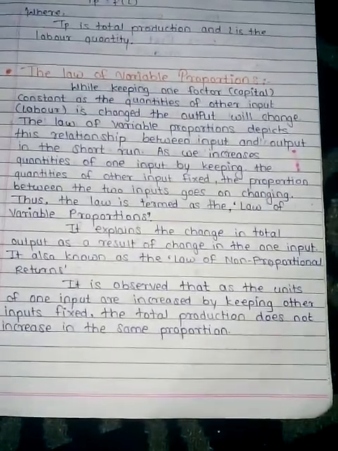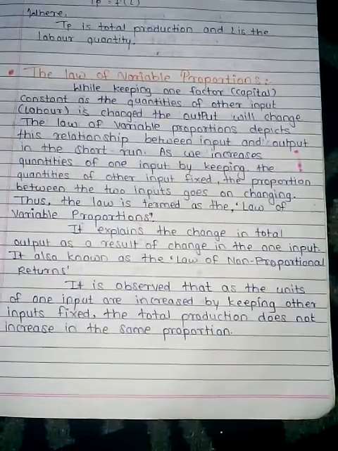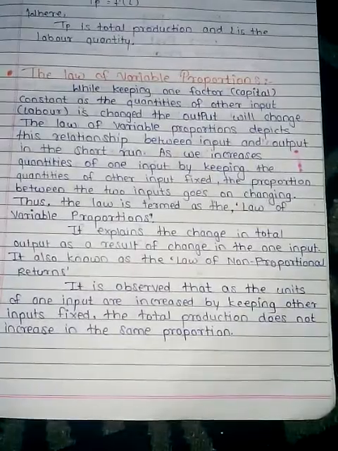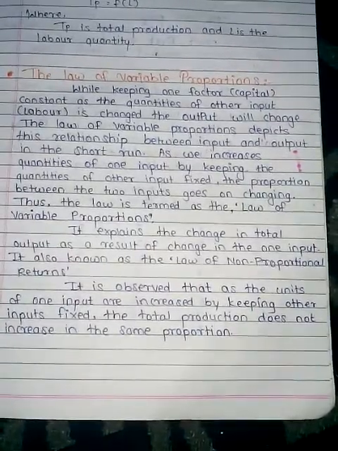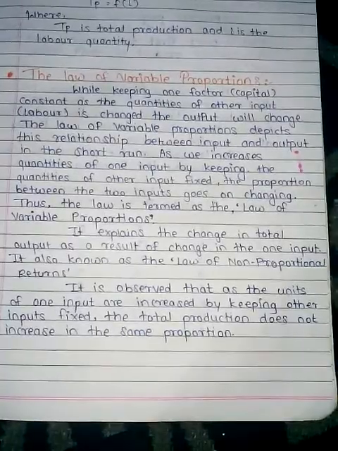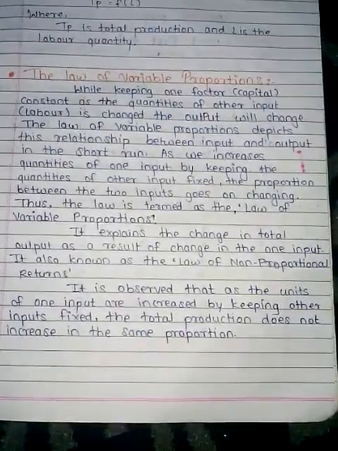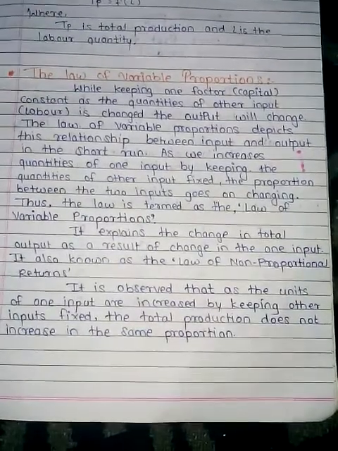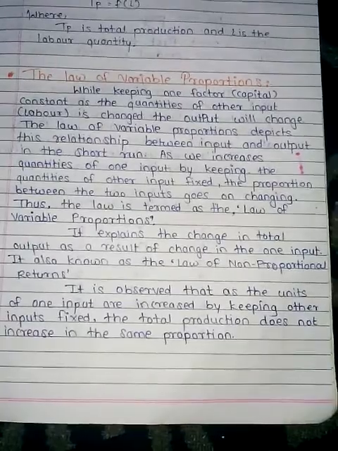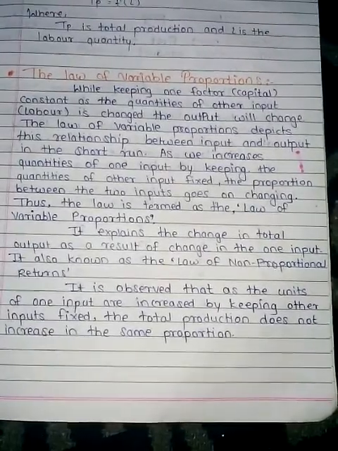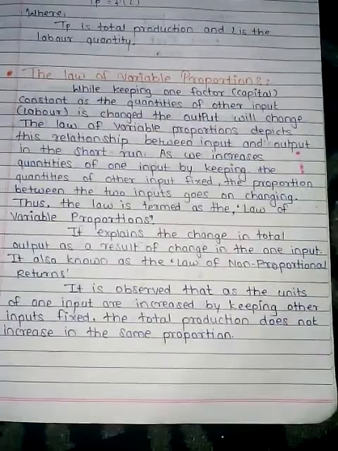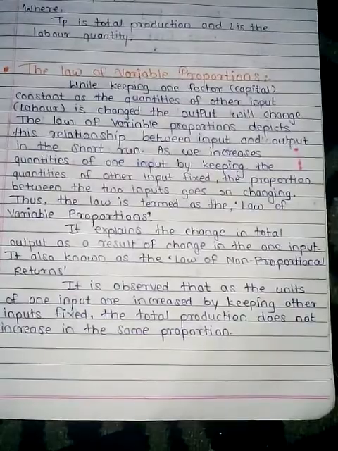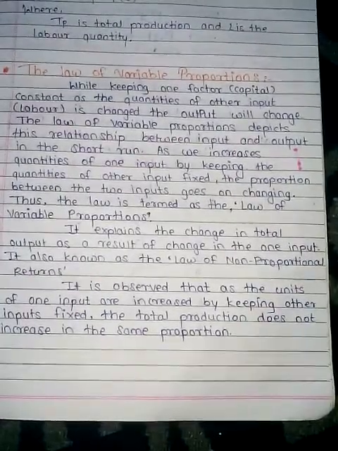In this law, there are four factors of production, but only labor is the active factor, and the other factors are constant. When labor increases, we have to see in this lecture what will happen in the production function. So that means one factor is variable and other factors are unchanged.